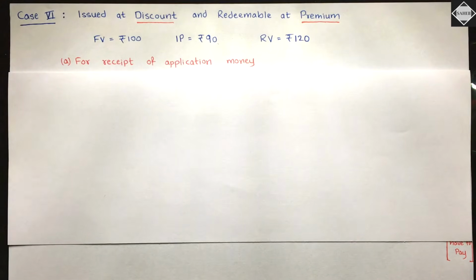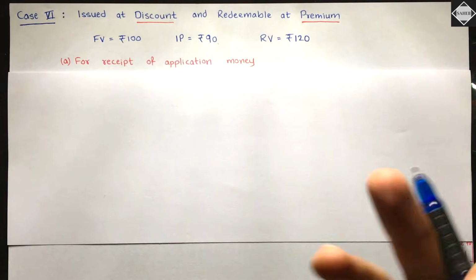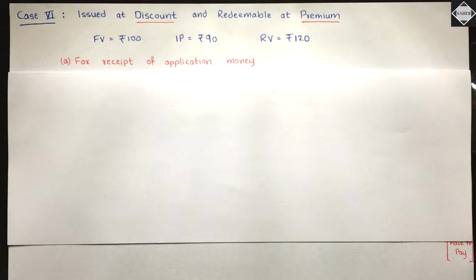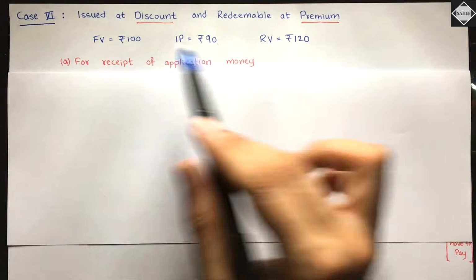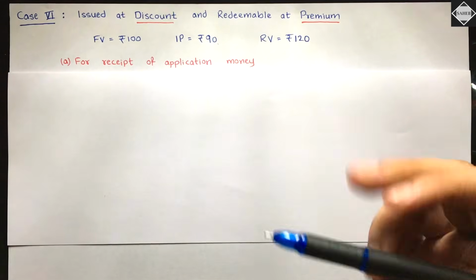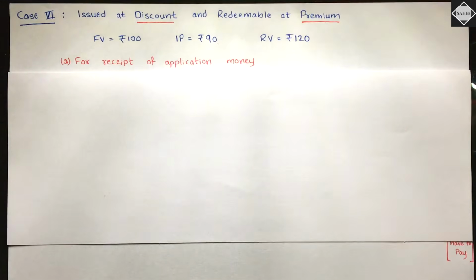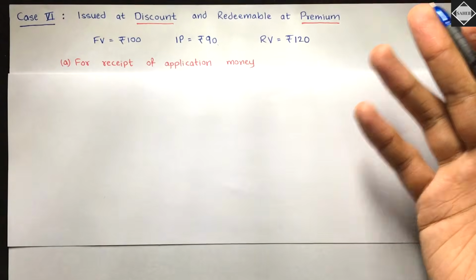And you know how to record that loss. Yeah, you have seen case 5. Discount on issue of debentures, we debit that. Yeah, debit all losses, isn't it? And then redemption value is rupees 120, more than the face value because it is redeemable at premium. So 20 rupees extra we are going to pay in future after 10 years. Is that clear? So 20 rupees is what? Loss on issue of debentures.